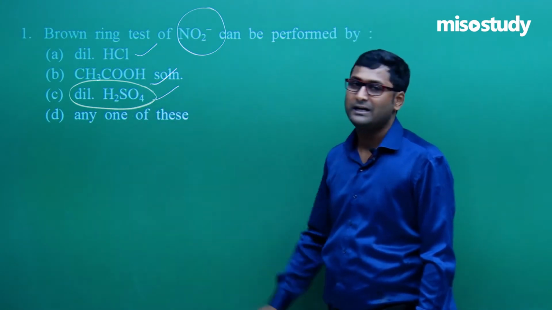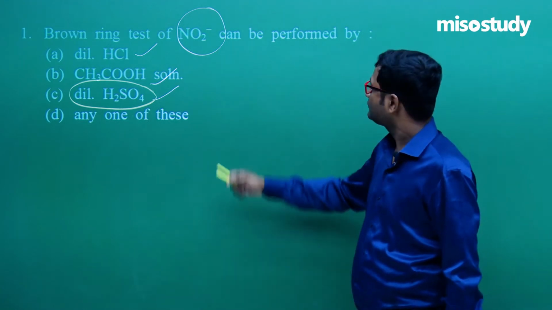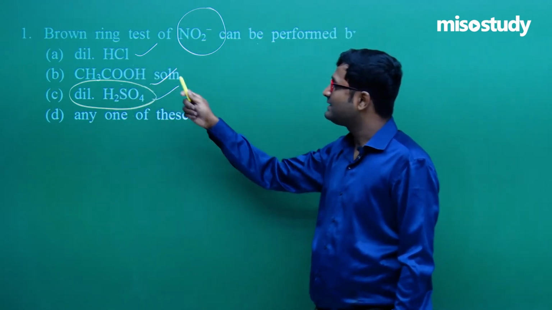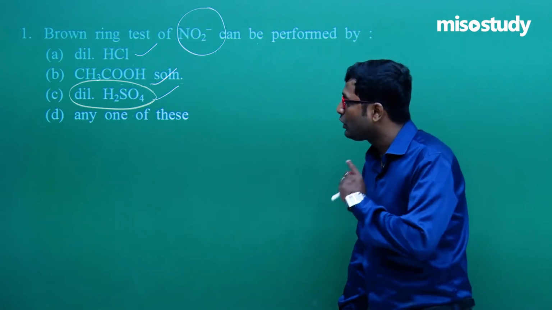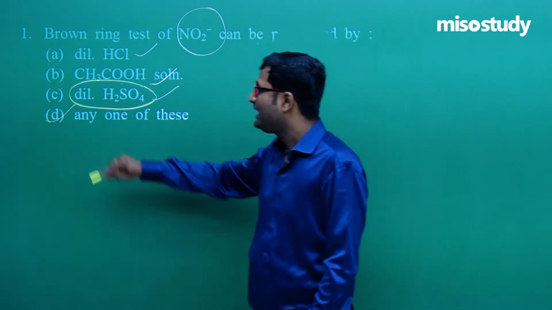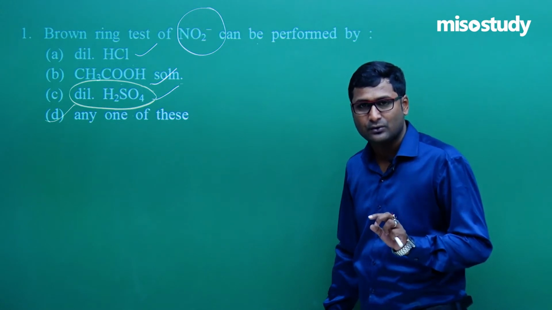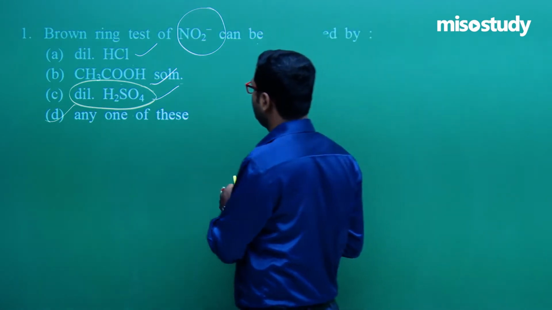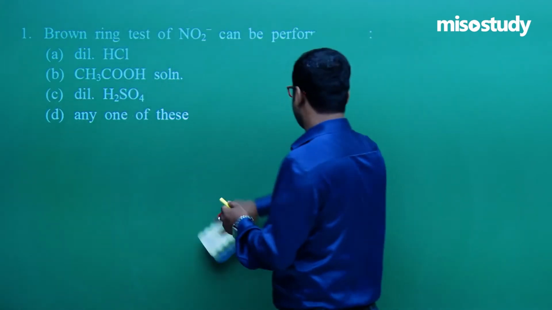So not only H2SO4 but HCl also can be used. CH3COOH can also be used. So in this case, not the C option, the option is D, any one of these. Clear friends? Is it clear to you? Now let's move to the next question.